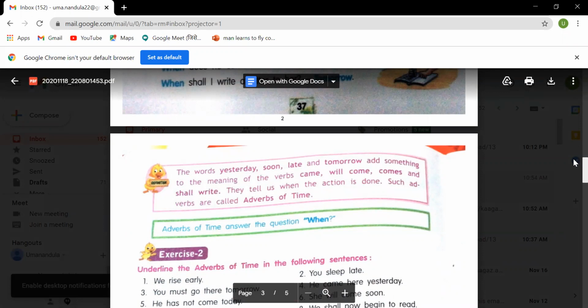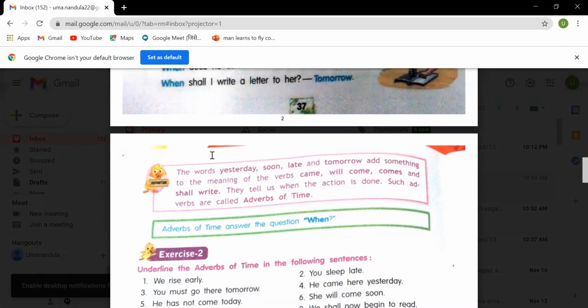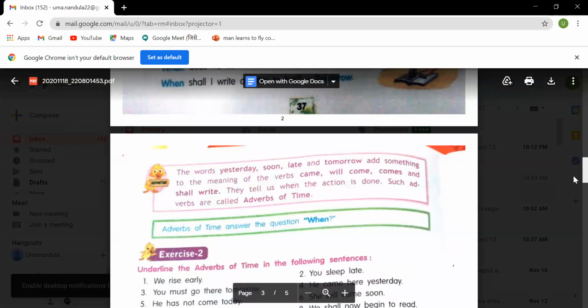Tomorrow. So tomorrow is the adverb of time. In that way, the words yesterday, soon, late, tomorrow add something to the meanings of the verbs came, will come, comes, and shall write. They tell us when the action is done. Such adverbs are called adverbs of time.